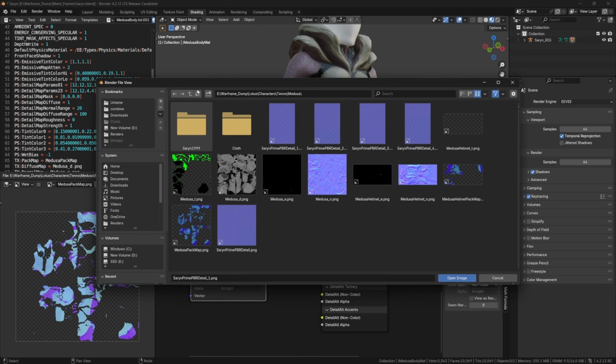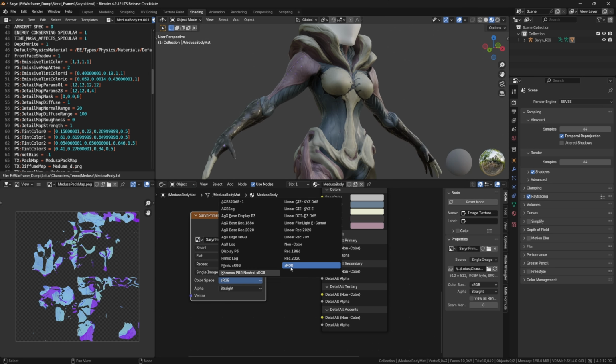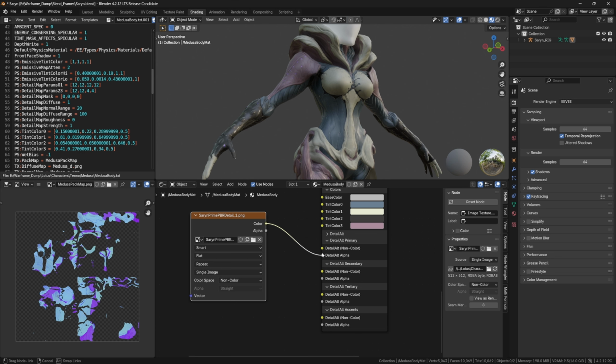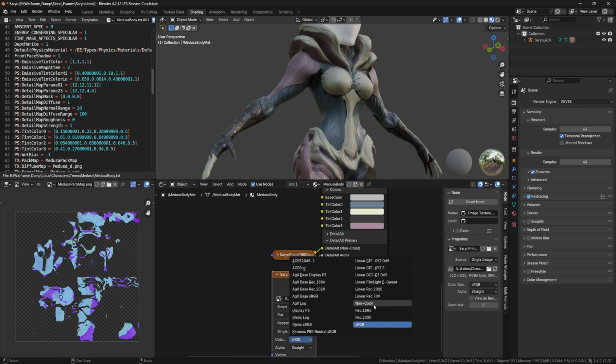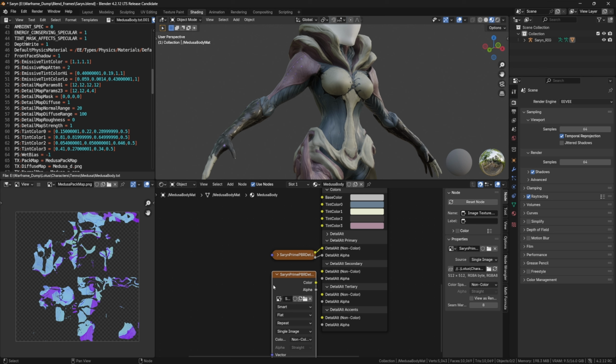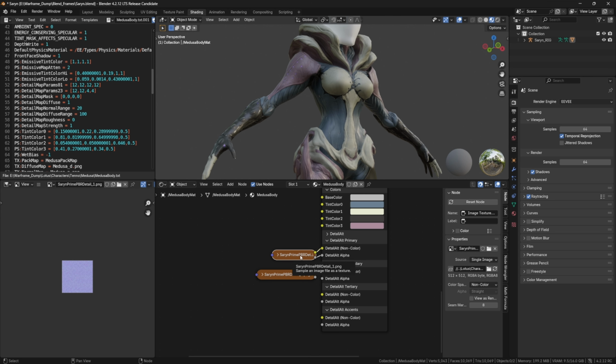And now, if I refresh Blender, all those are the correct resolution. So we're going to grab Detail Map 1. We're going to make sure it's non-color and just plug that in. We're just going to import all 4 of these, making sure they line up to secondary, primary, tertiary, and accents.